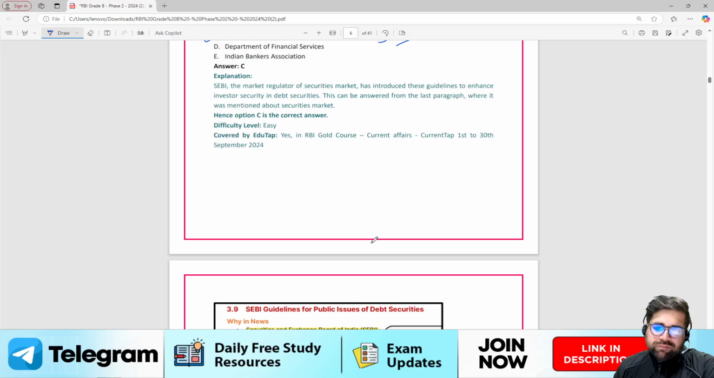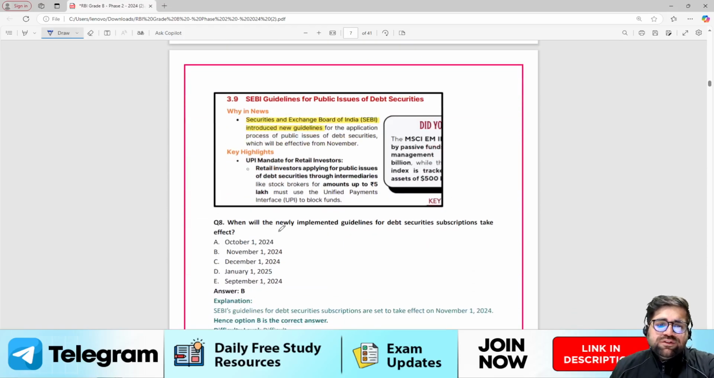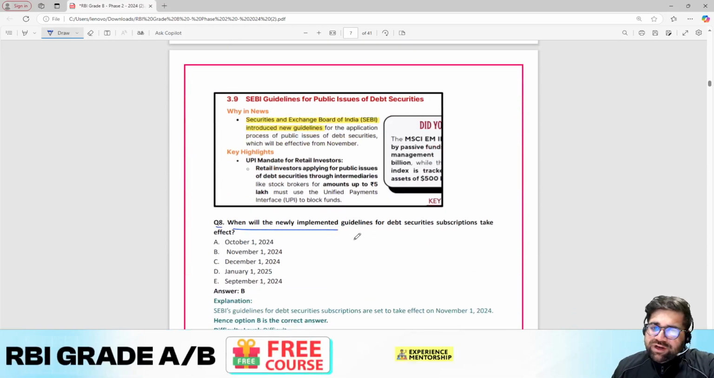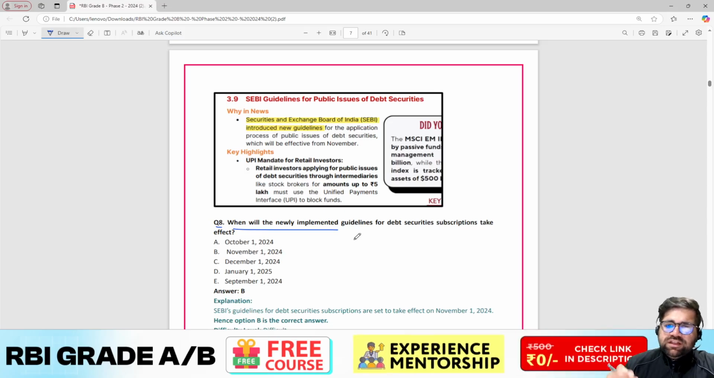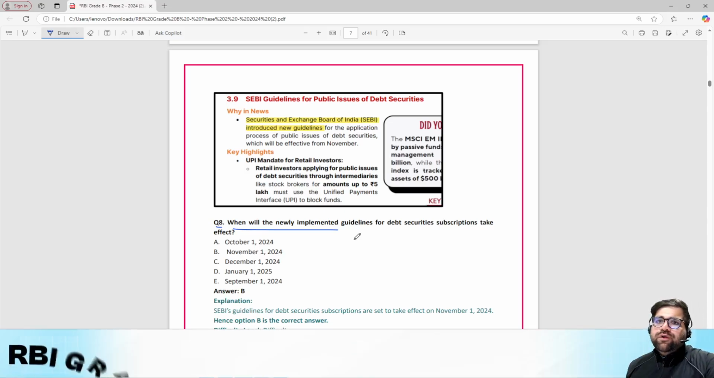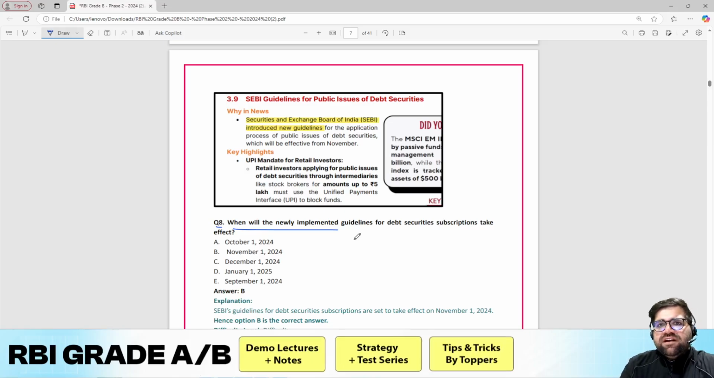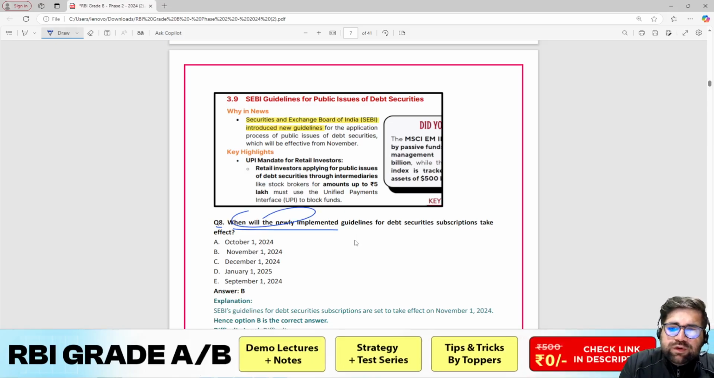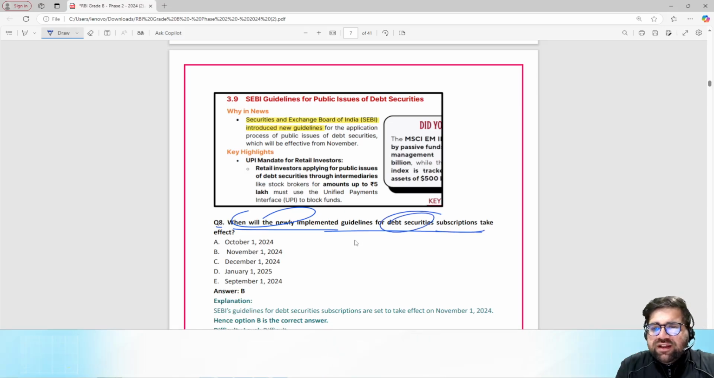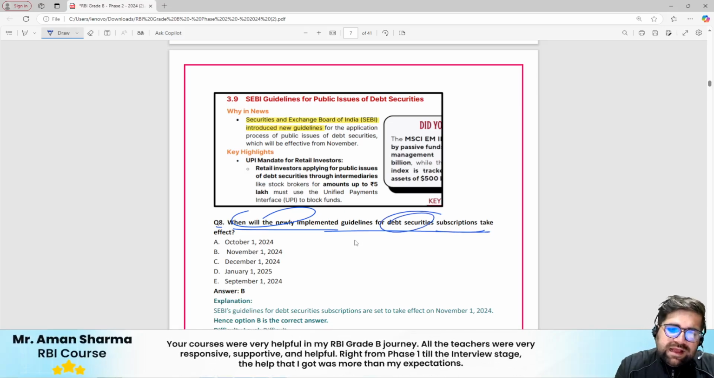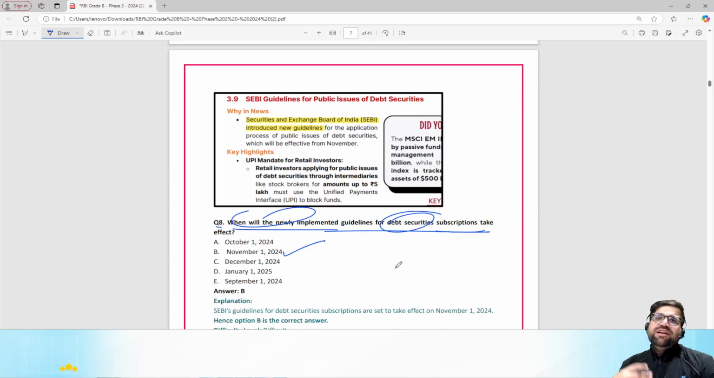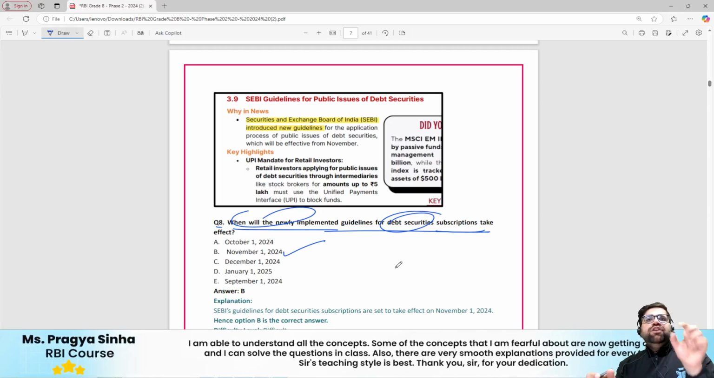Moving forward to the next question, which is question number 8. Now, according to me, this question is tough because generally when we are reading the guidelines, we only see the main points and we skip certain dates. When will the newly implemented guideline for debt security subscription take effect? The answer will be 1st November 2024. Now this is a factual question. There is nothing to explain over here. I am just telling you the question and the answer associated to it.